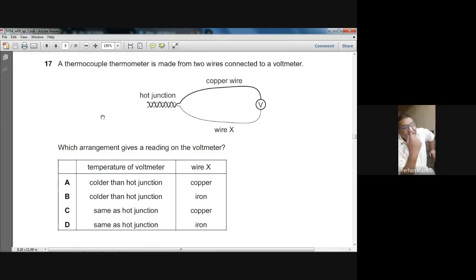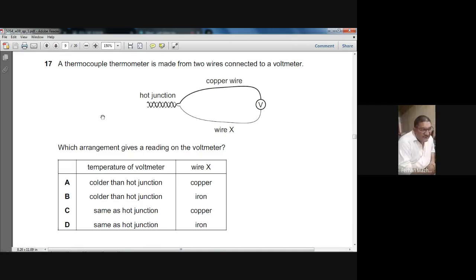This is the hot junction. What should be the temperature of the other junction? Colder than the hot junction, sir.